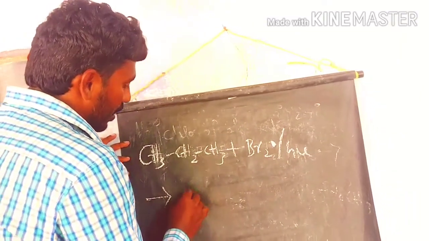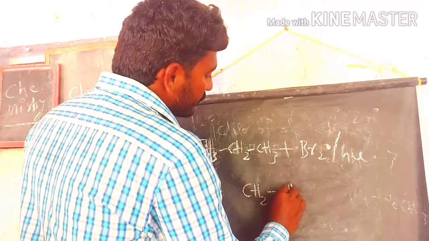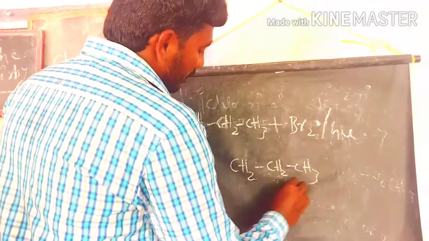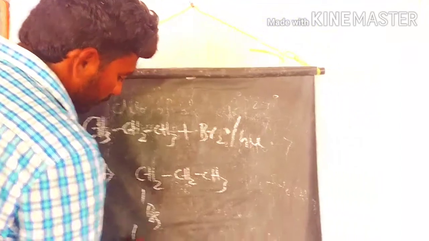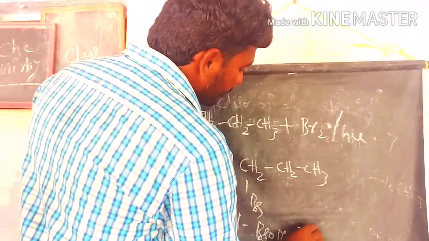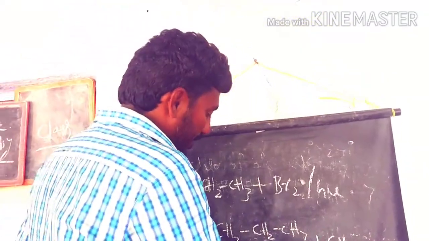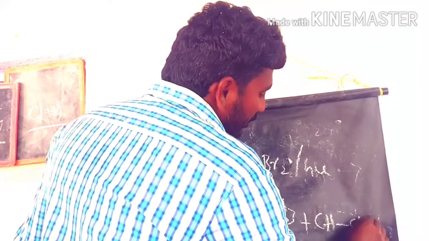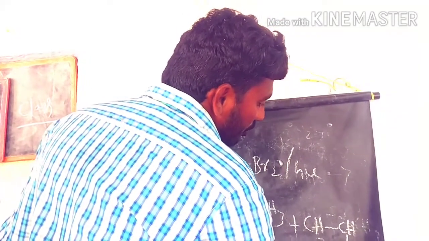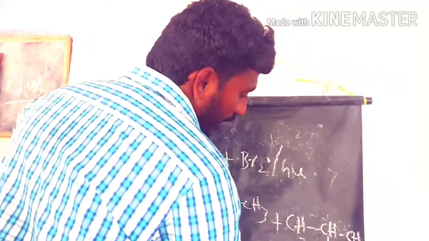Here also we have two possibilities. One is 1-bromopropane, and the second one is 2-bromopropane. How much percentage are we getting of 1-bromopropane and 2-bromopropane?